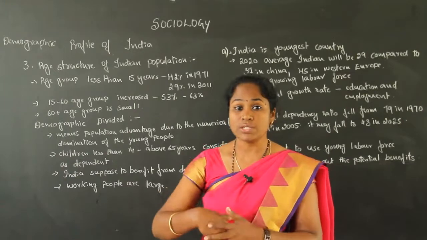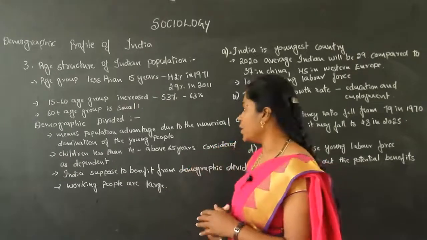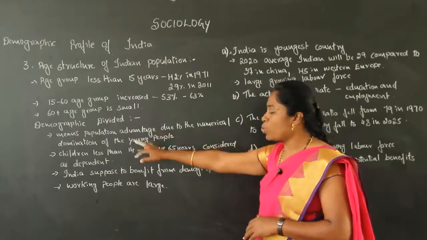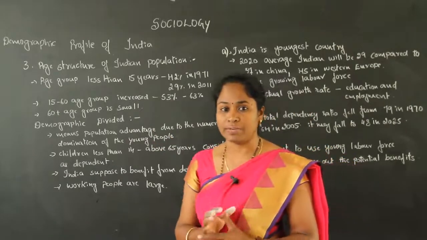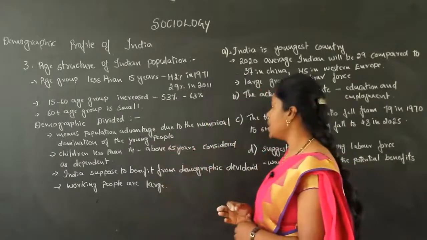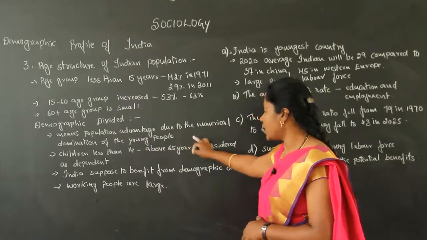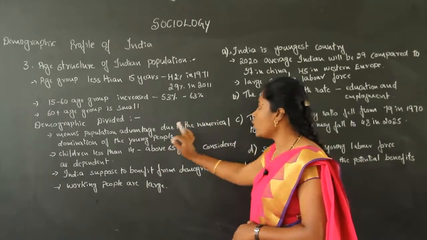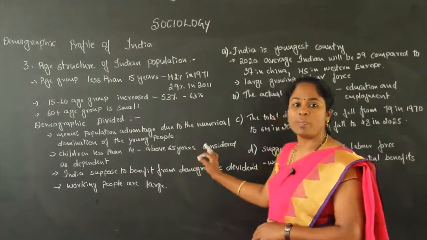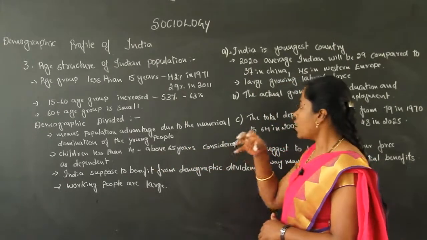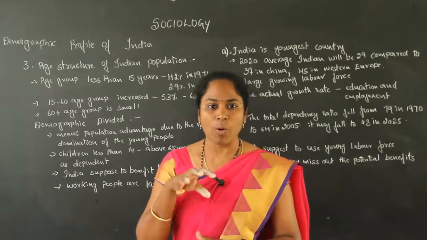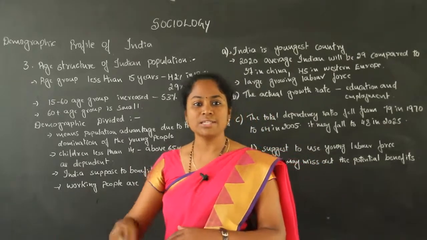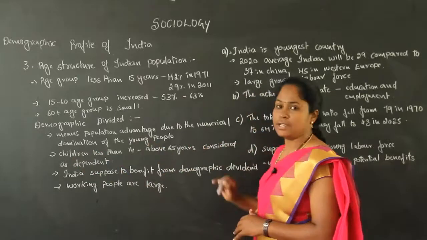So how do we use this? That is very important here. Next we'll move on to demographic dividend. What is the meaning of demographic dividend? Demographic dividend means population advantage due to the numerical domination of the young population. A country which has a larger number of young people has a demographic dividend.